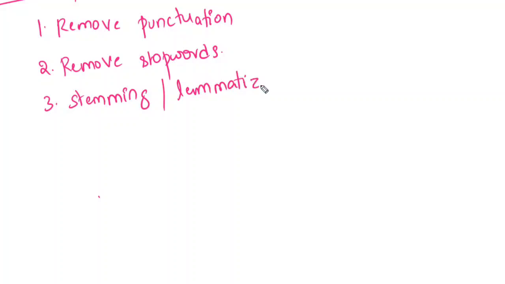We apply lemmatization when there is human interaction, because the output has to be understood by the human. If you are doing stemming, the output will not be understood. Whatever words we get after stemming, we can't understand, whereas with lemmatization, we can understand those words.